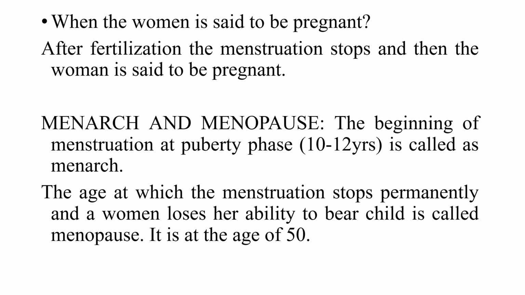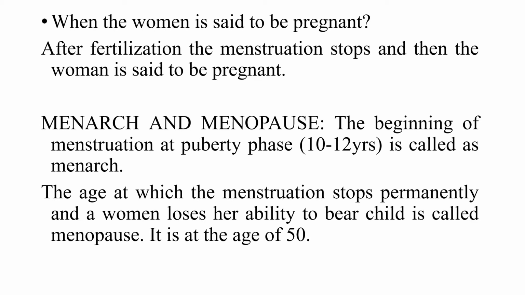When the woman is said to be pregnant, after fertilization, the menstruation stops. When the ovum and sperm fuse in the fallopian tube, the zygote is formed. That process is fertilization. After that, menstruation stops. Then the woman is said to be pregnant.